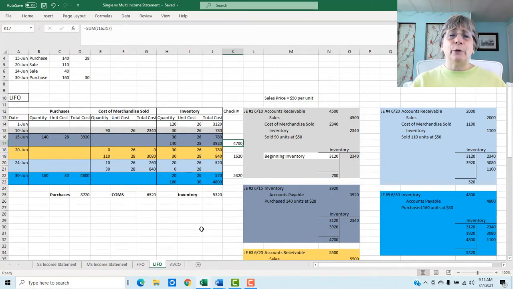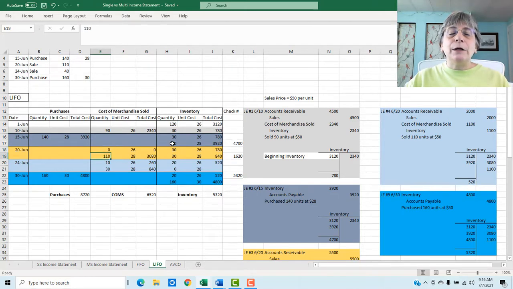So last in, first out. When we go to record this sale, we want to go to our last items that we purchased. If you look right here where it says 0 of 26, we are selling none of these items that were left in inventory. This 30 at 26, we're selling none of those. So we're selling 0 at 26.